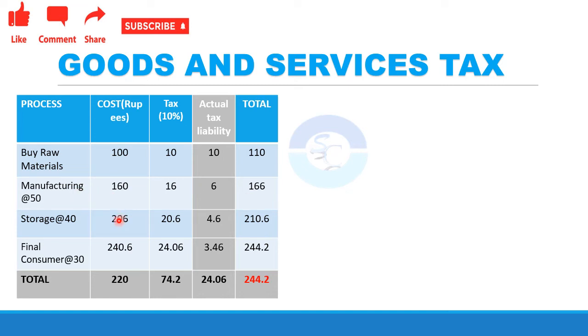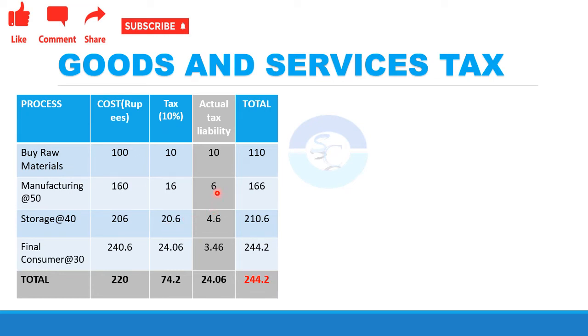When it goes to the next level of production, the 166 along with the cost of storage, that is 40 rupees, becomes 206 rupees. Upon which 10% tax is charged again and it becomes 20.6 rupees.